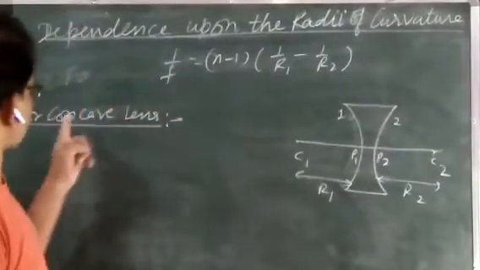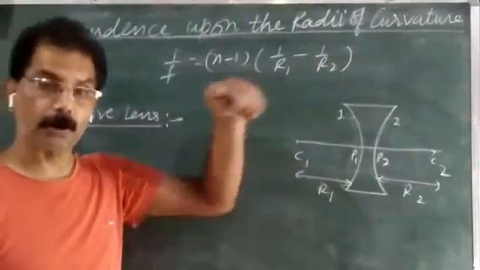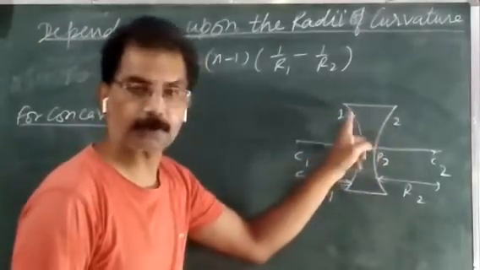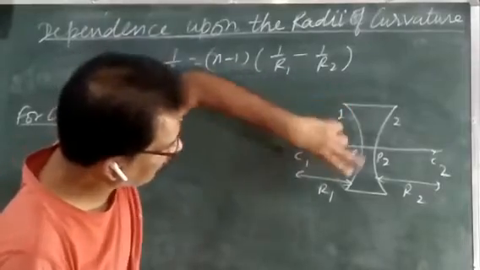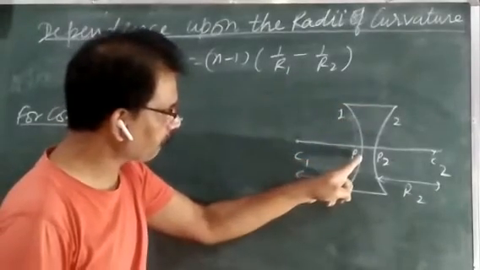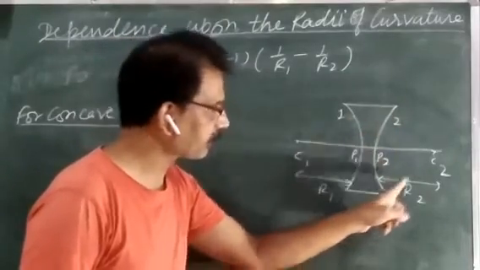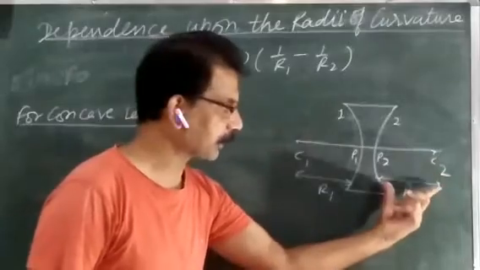And when we consider the concave lens, it means the same lens maker formula used for the concave lens. In the case of concave lens, suppose again there are two surfaces, 1 and 2. For this surface 1, its center of curvature is on the left hand side, and the distance from P1 to C1 is R1. And for the second surface, its center of curvature is on the right hand side, and the distance from P2 to C2 is R2.